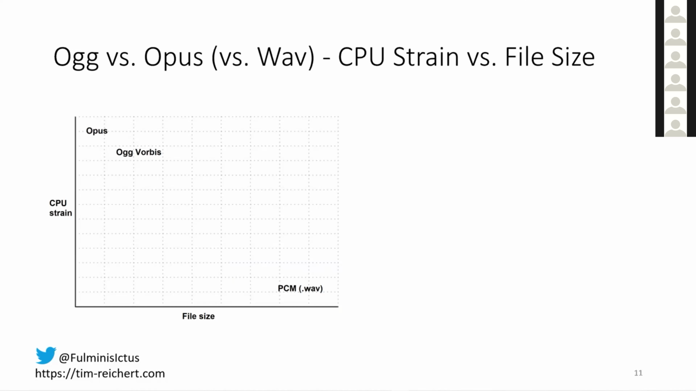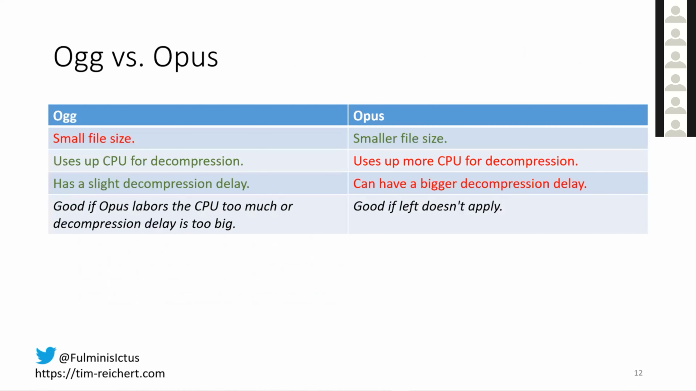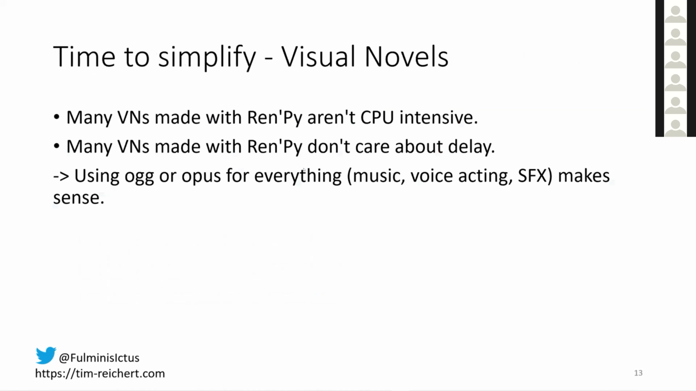Many engines can load audio into memory before it is needed to minimize delay. RenPy can kind of do that with audio queue, as far as I know, but it's kind of finicky. So to sum things up, Opus files are smaller, OGG files are less CPU intensive, and less delay acceptable. Let's get to the simplify part of the title.